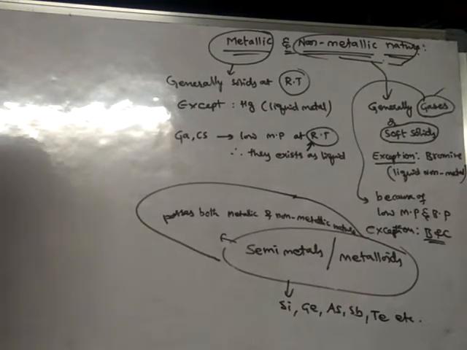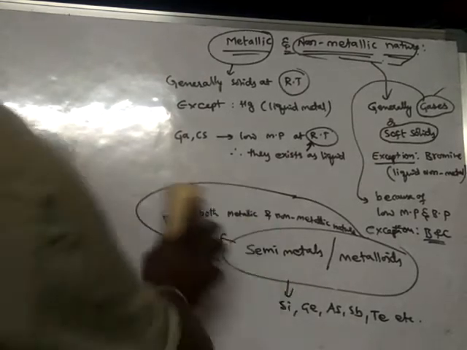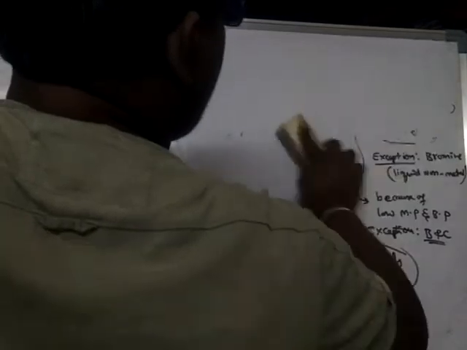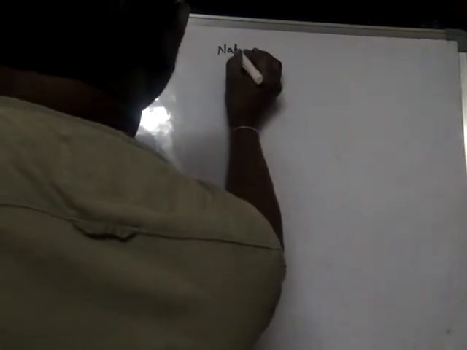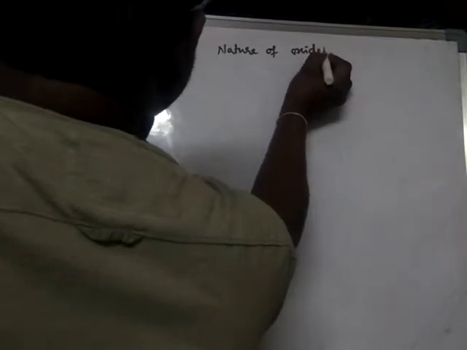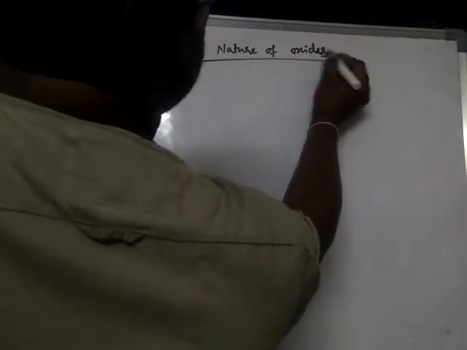Next thing is acidic and basic nature of oxides. Simply we can say it as nature of oxides. What are oxides?